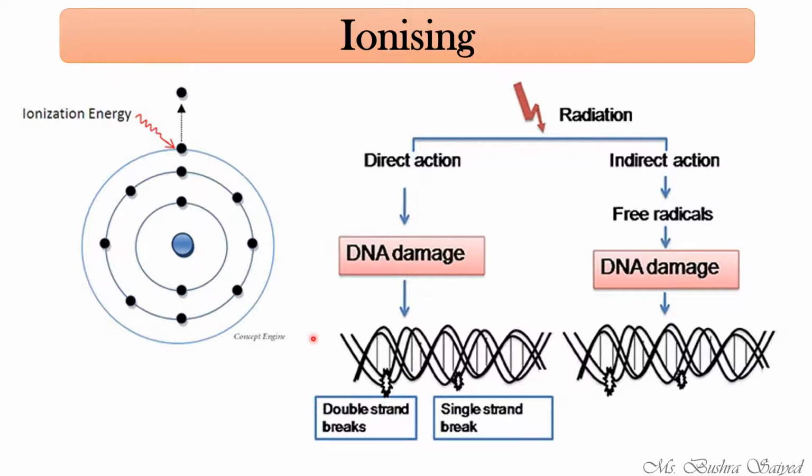How gene mutation? Because DNA has genes on it, and if the strand breaks, it will break the genes, leading to gene mutation, and the protein associated with that particular gene will be affected, causing damage to the body. That is about ionizing radiation.